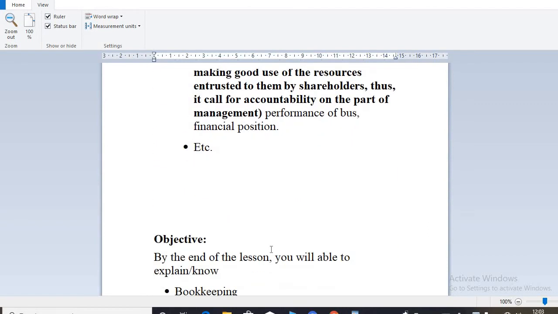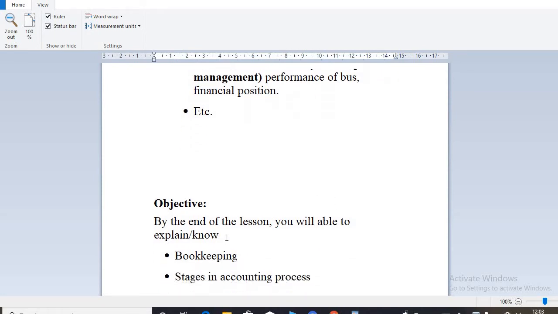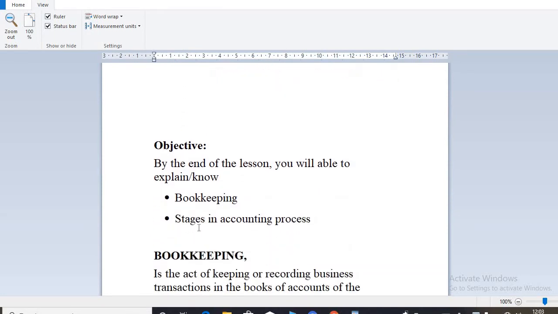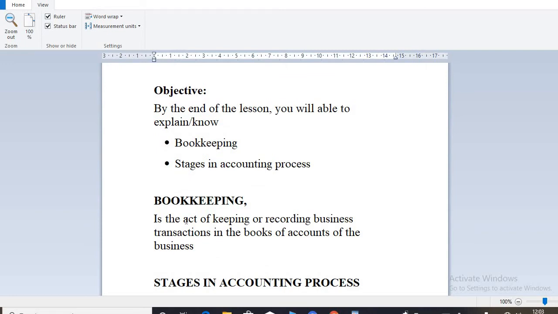Now we are moving on to the next stage of our presentation, and by the end of this lesson you'll be able to explain what is meant by bookkeeping and the stages in the accounting process. So let's begin with bookkeeping.